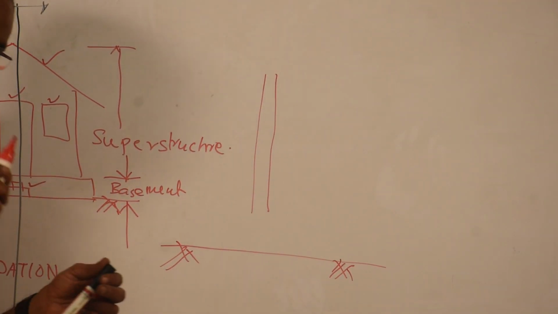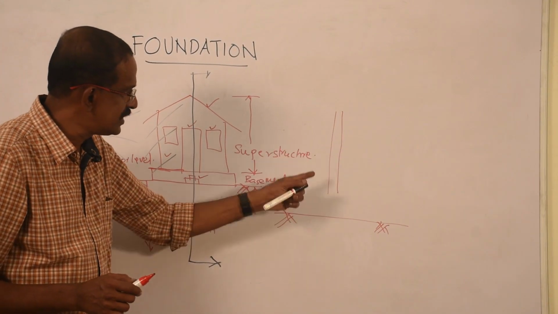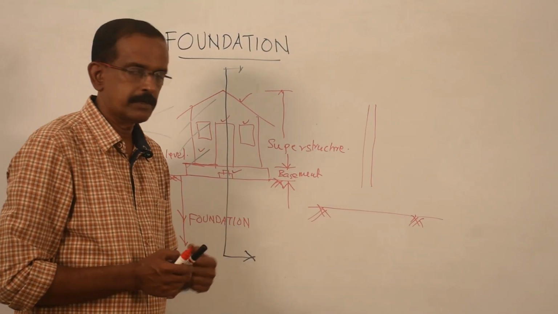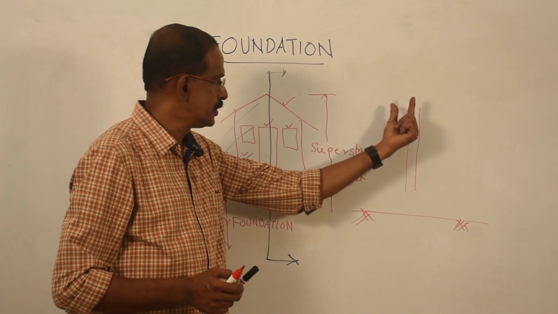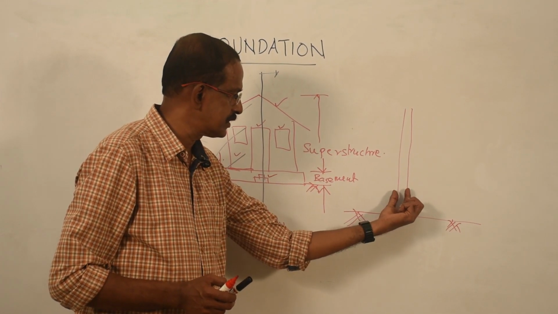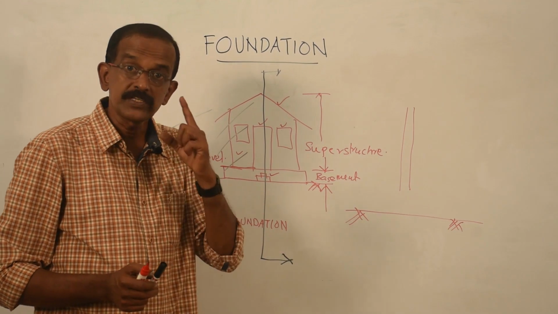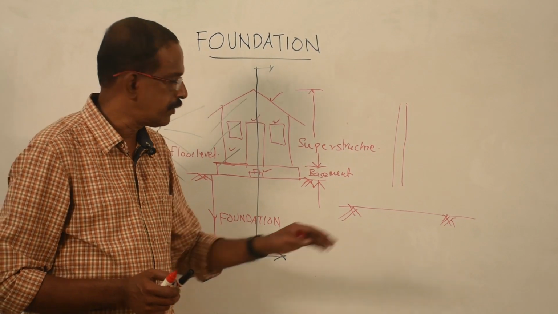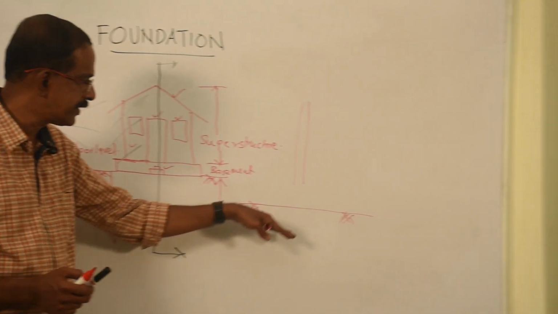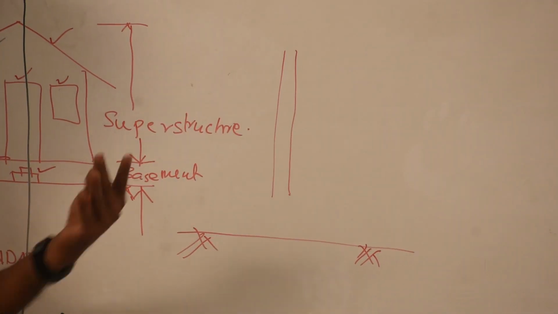Now, if you want to construct this 20 centimeter wall over here, what should be the first step? The first step should be excavation of the soil. I have to remove the soil. Then only I can start constructing the wall or the building.